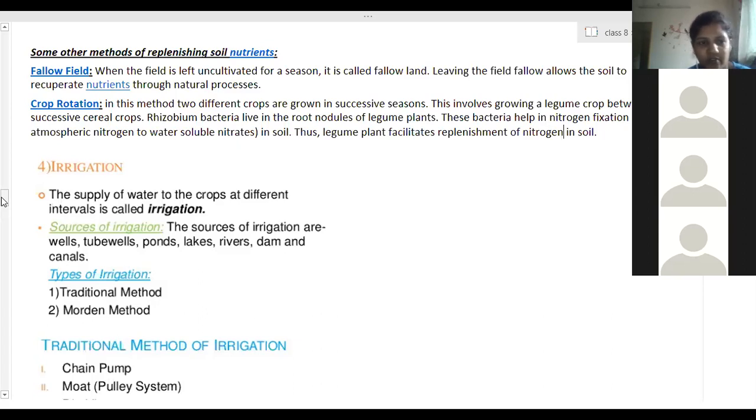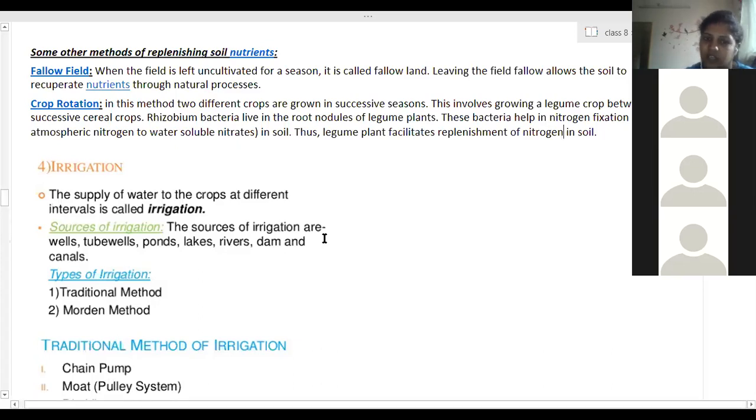So maybe morning, evening, sometimes when the temperature is more, at that time 3 times daily or maybe 4 times daily watering has to be done. So supplying of water has to be done. So that process is called the irrigation process. There are different methods by which the water is supplied to the plants. There are different sources by which water is available.